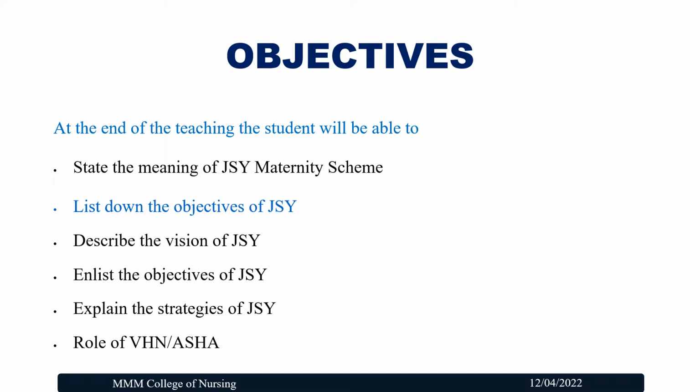The objectives of this session are, at the end of this teaching, the students will be able to state the meaning of the JSY maternity scheme, list out the objectives of the JSY scheme, describe the vision of the JSY scheme, explain the strategies of JSY and the role of VHN or ASHA in implementing this JSY scheme.